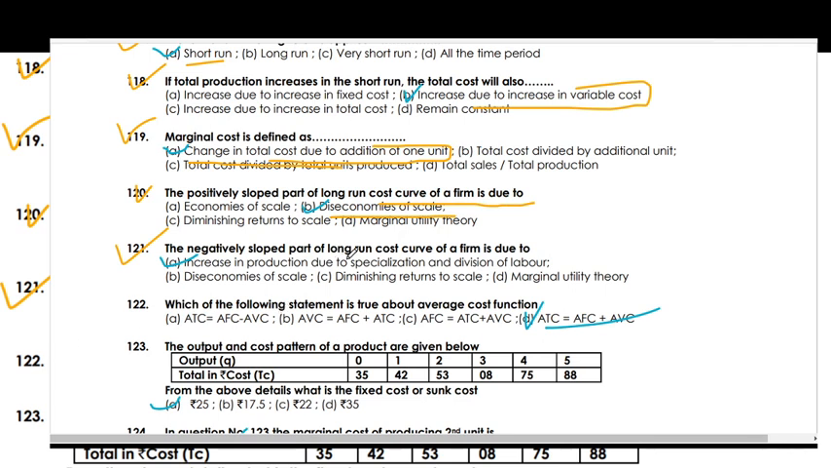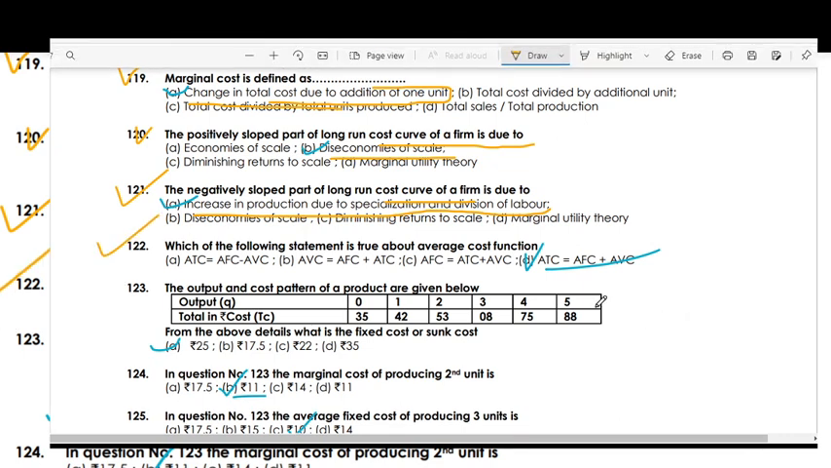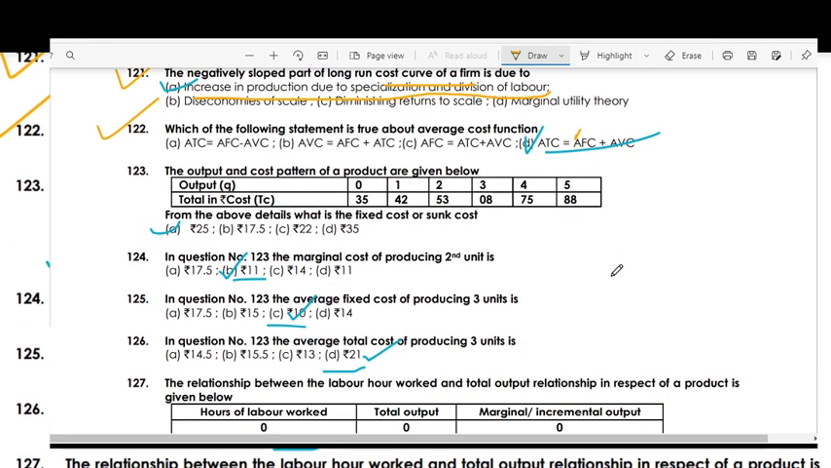Negatively shaped part of long term short curve due to increase in the production due to specialization and division of the labor. Which of the following statements is true about the average cost function? The average total cost is equal to average fixed cost plus average variable cost.